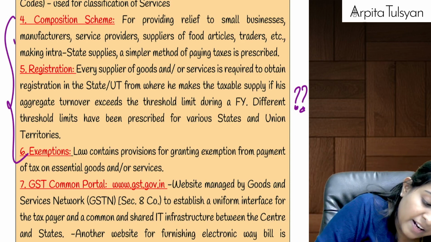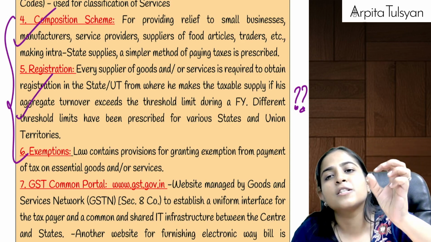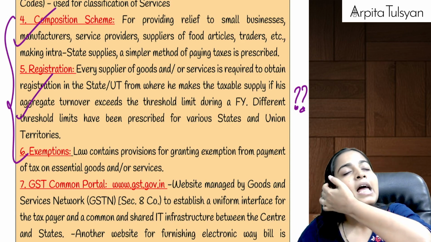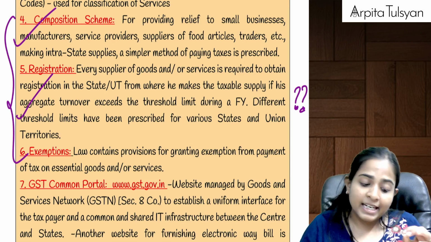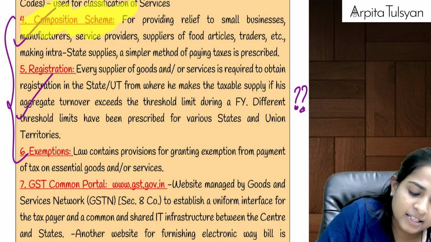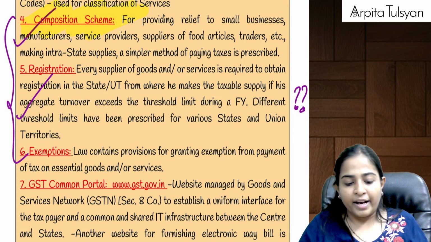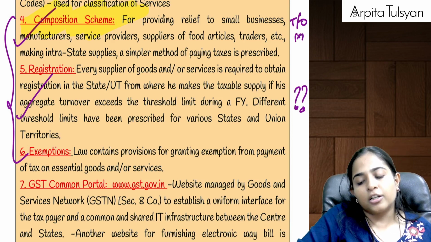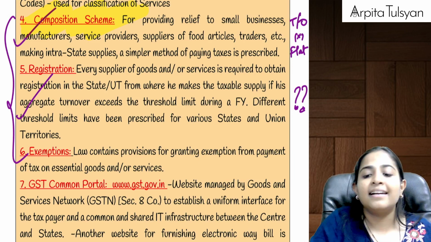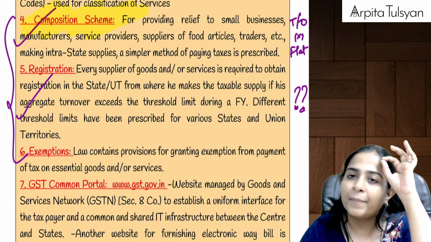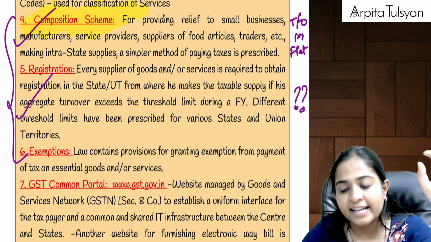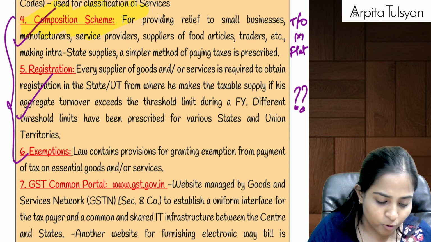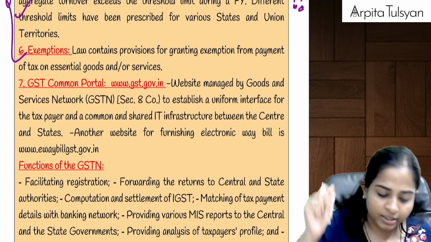Next, even after registration, if you are a small person, I'm not quantifying it now because we'll do it later, then you can cover yourself under this composition scheme, where directly on your turnover, you can pay a flat rate of GST, that too at a discounted rate. So this is a benefit given to small persons under GST. This is what they say.